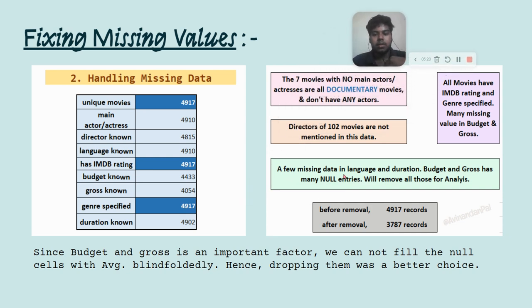Since budget and gross are two important columns for our analysis, we cannot impute garbage values like the average in them, because it can be misleading. That's why I thought of dropping them for a better analysis. After all this dropping, I am left with 3787 records, which is good to go for the next analysis.